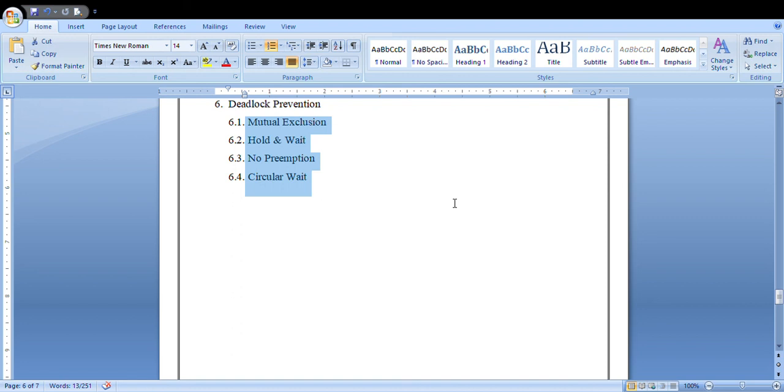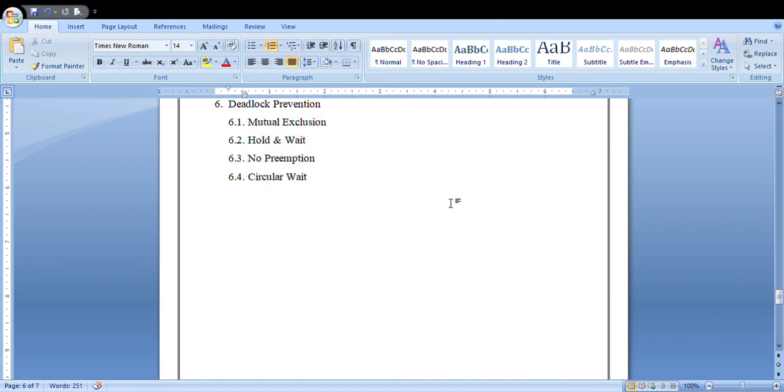Mutual exclusion. If process P1 is holding the resource R1, and the P2 process is required to execute, if there is a mutual understanding between P1 and P2, then if any one of the processes releases the resource, the other process can execute. Once it is executed, it will also release the resources, and by that time the next process can be executed. That is your mutual exclusion.